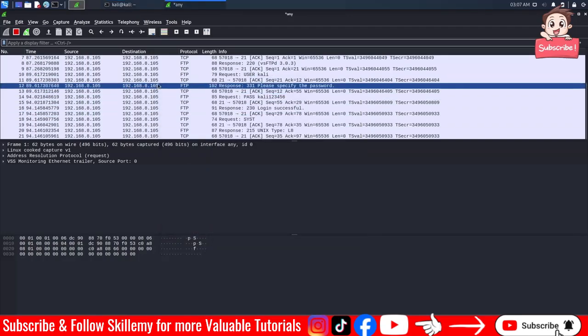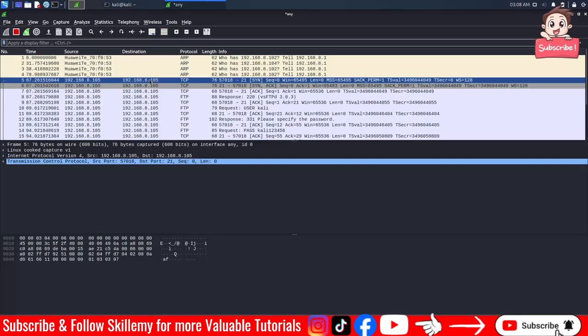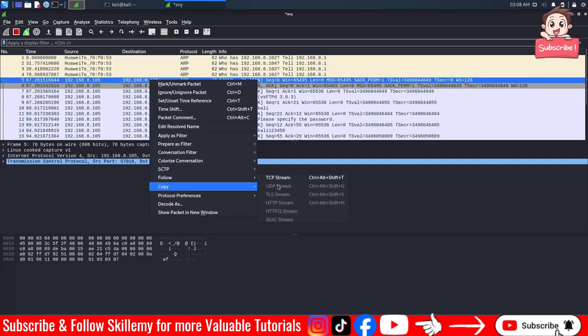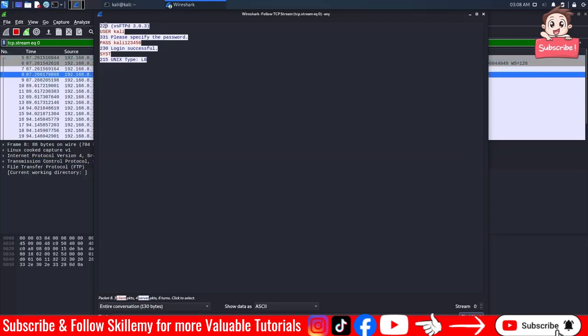Now you can see that we have captured a lot of traffic. So if I click on the TCP, right click, follow TCP stream again, you can see that we are capturing secure data. It says please specify the password, and you can see the password. Imagine that. So we are seeing the password.